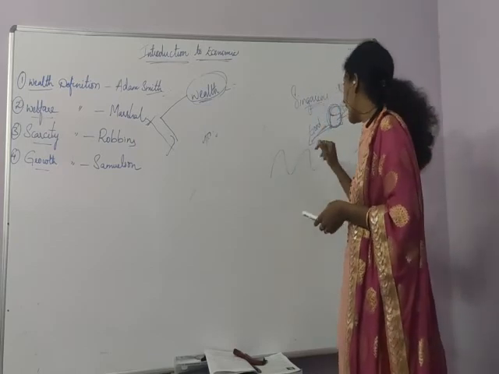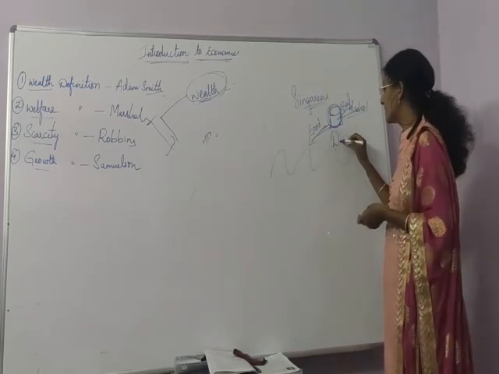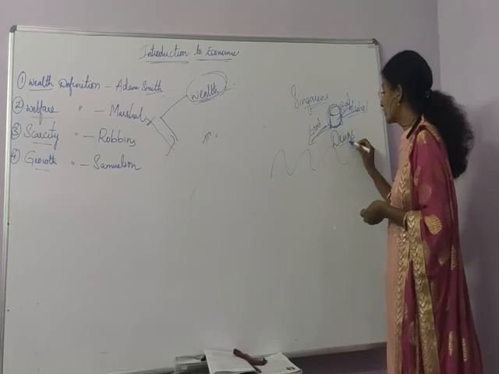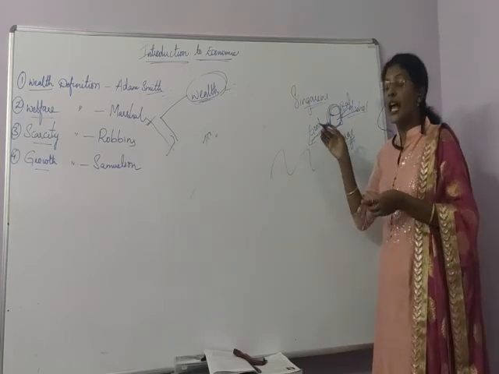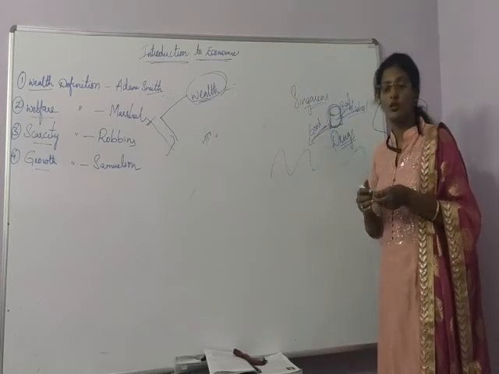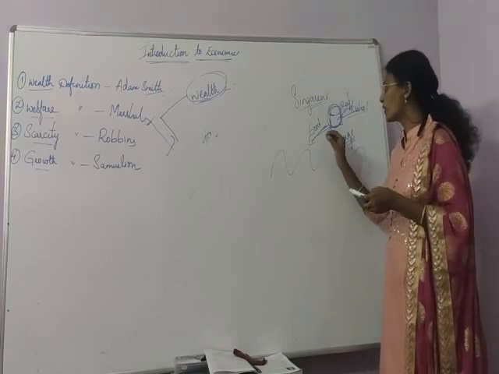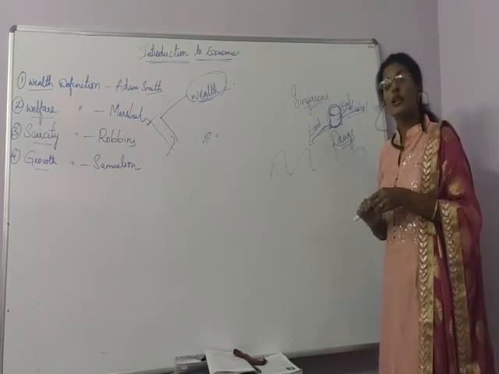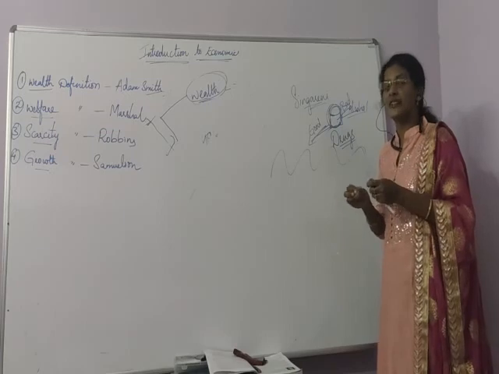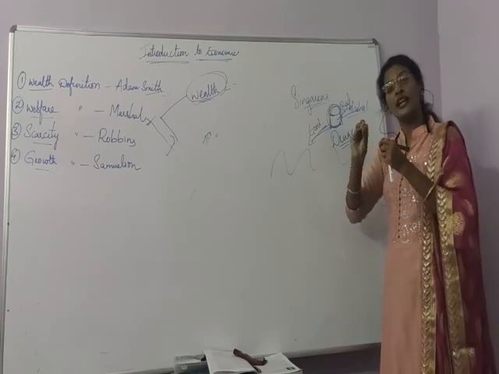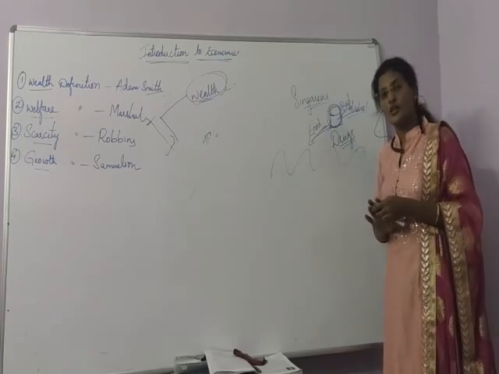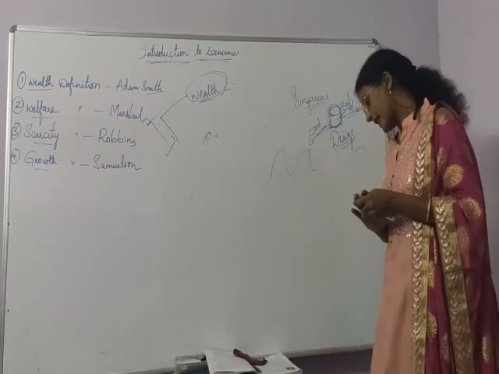Another example given in your book is that some drugs are essential to some persons and the same drugs are not essential to other persons. So this will also not provide welfare to certain persons. So we can't say whether that product is providing welfare or not. So it is also termed as a criticism.